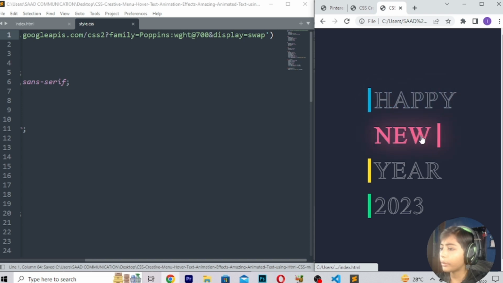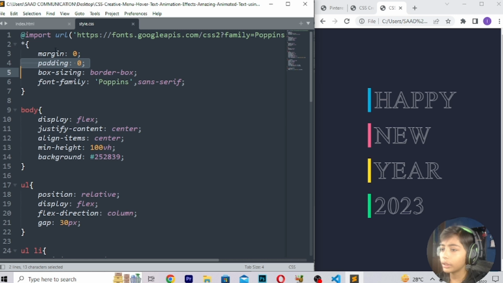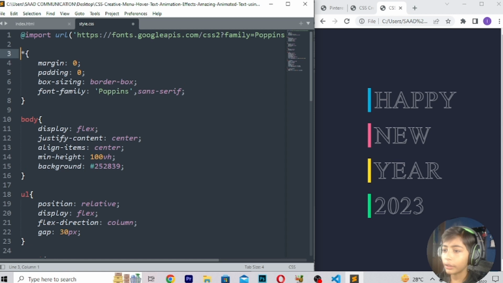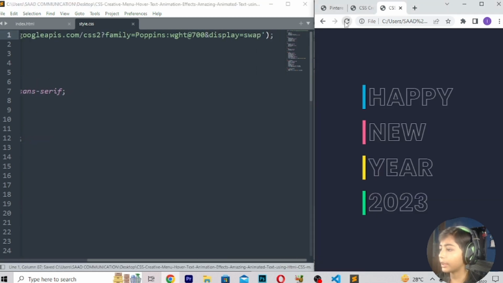It is telling me it is done, but it does not look good yet. Then I enter googleapis.com, save, and refresh. So here you can see it easily.